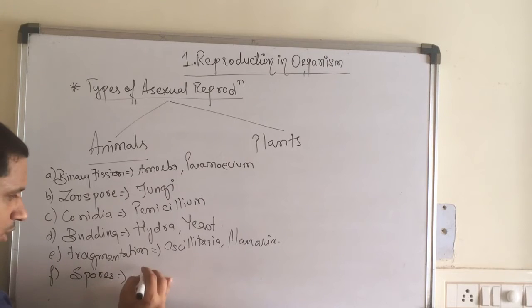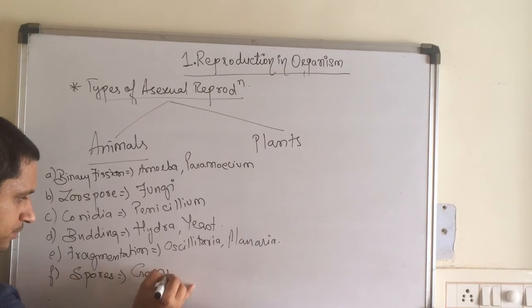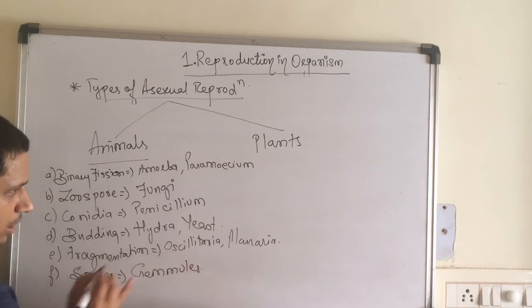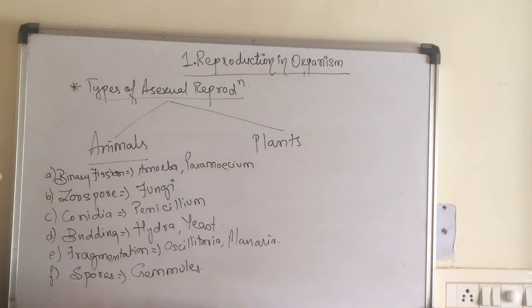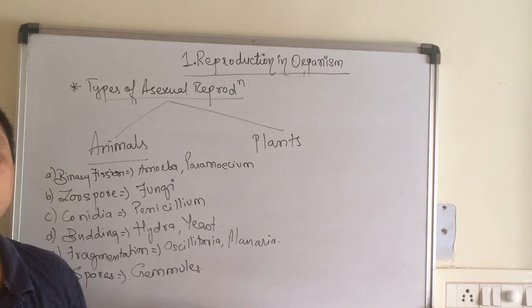They have the gametes. So these are the different ways by which animals reproduce by the asexual reproductive method, with the reproductive structures present in them, children.